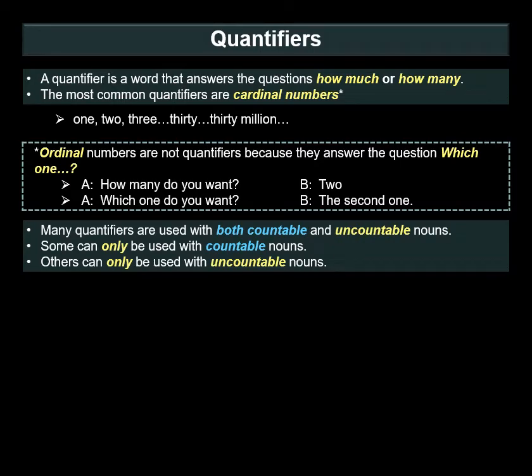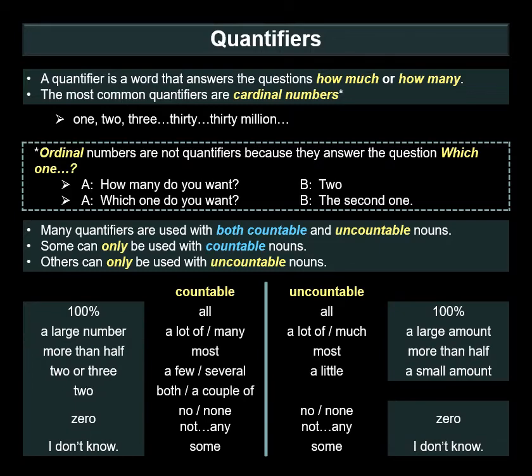Many quantifiers are used with both countable and uncountable nouns. Some can only be used with countable nouns. Others can only be used with uncountable nouns. So here's a big list of common quantifiers. I'm not going to go over every single one. Just notice which ones can be with both countable and uncountable, which are countable only, which are uncountable only.